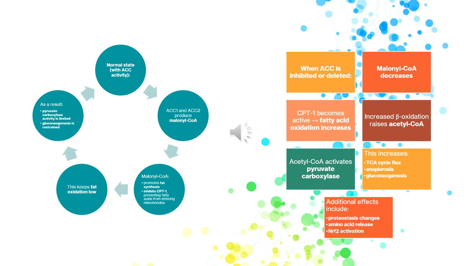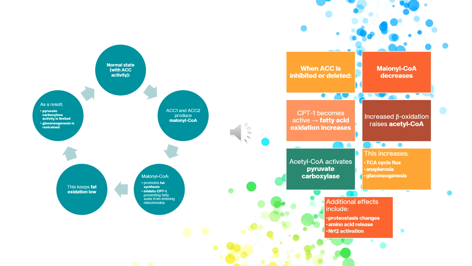The study also uncovered activation of the transcription factor NRF2. NRF2 regulates antioxidant and stress response pathways and was strongly induced when ACC activity was inhibited. The authors suggest that increased oxidative metabolism may activate NRF2, contributing to metabolic adaptation.